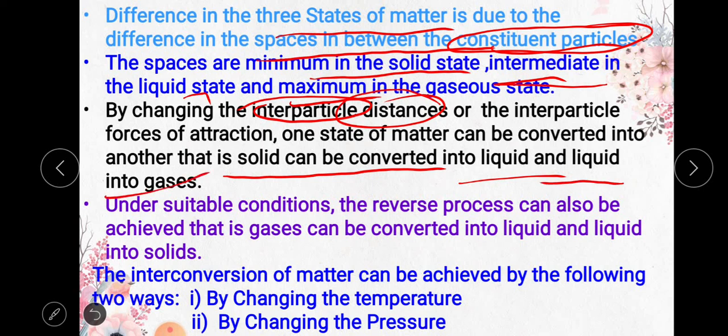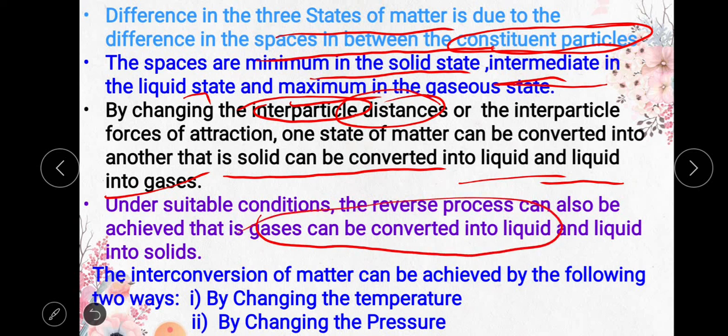So by changing the space and force of attraction between the particles, we can convert one form of matter into another form easily. Under suitable conditions, the reverse process is also possible. That is, we can convert liquid to gas or even gas to liquid under some circumstances.